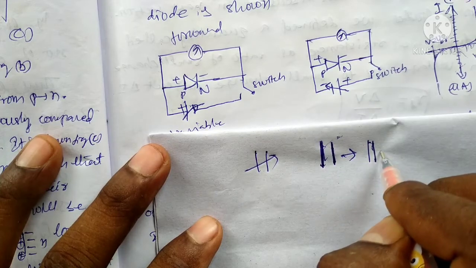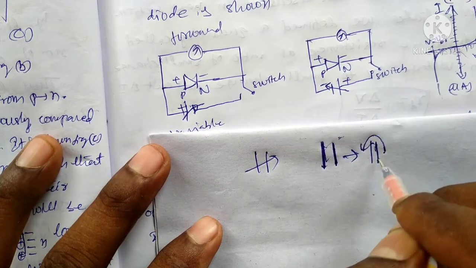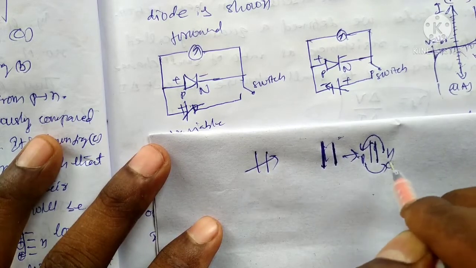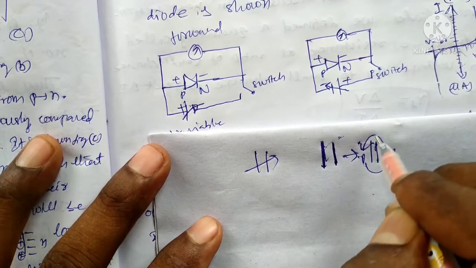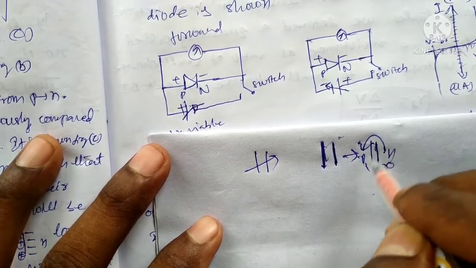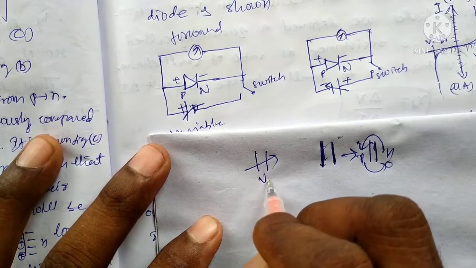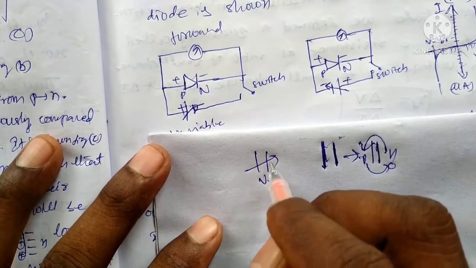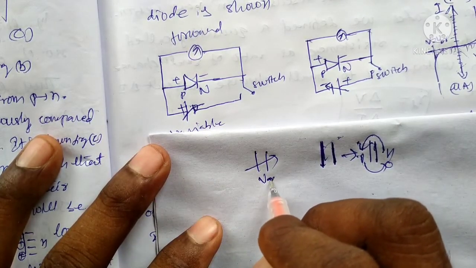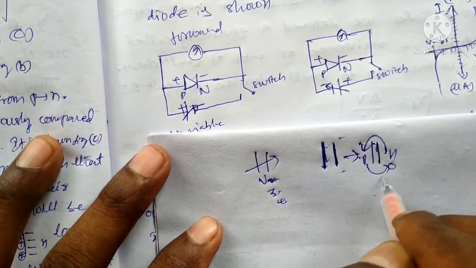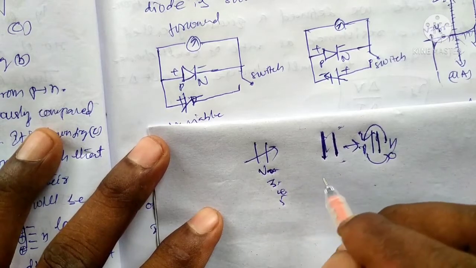The width of the depletion layer decreasing means electron flow will start from N to P, and holes are coming from P to N, electrons are coming to this side. This process occurs continuously. You can apply a variable voltage. At 2 volts, what is the current? At 3 volts, what is the current? At 4 volts, what is the current? At 5 volts, what is the current?